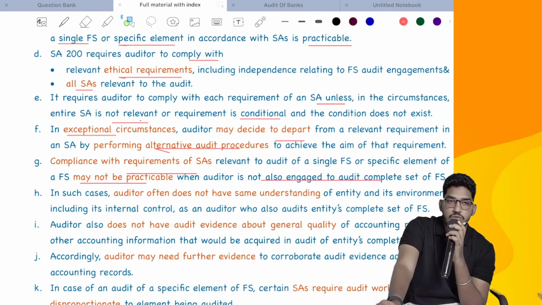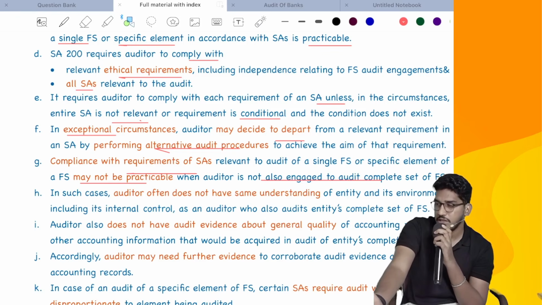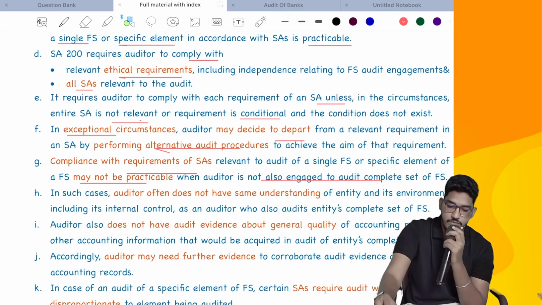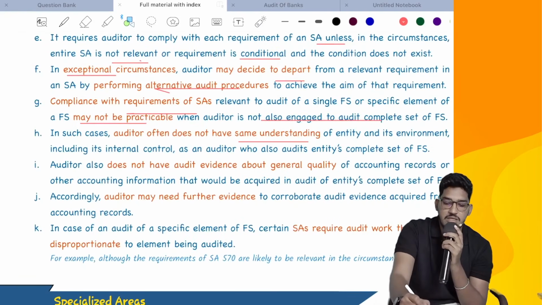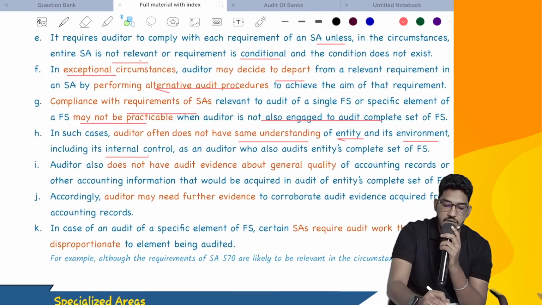Sometimes you might not be able to comply with all the standards. Like once again, as I've told, they have asked you to perform audit of accounts receivable. If you are only doing accounts receivable, you might not have anything to do with SA570. You might not have anything to do with going concern. Will you be able to comply with it? No.